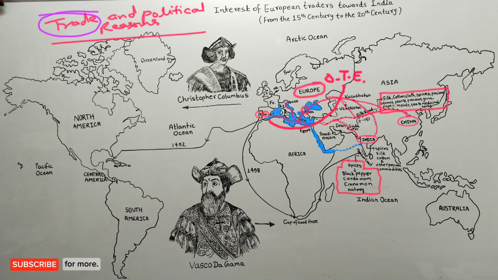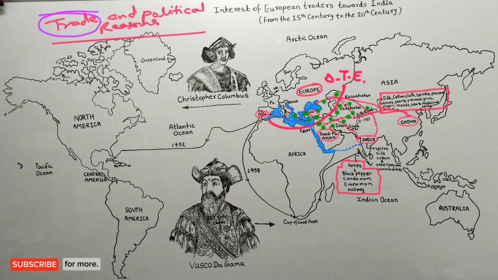At that time in Europe, there was a huge demand for Indian spices like black pepper, cardamom, cinnamon, nutmeg and also silk. These goods were very expensive for European traders through the land route because many middlemen, that is traders from Arab countries and Turkish traders, were involved in it. Along with this, there were many middlemen involved whom we call brokers today.